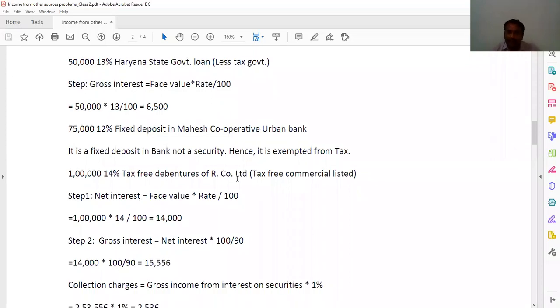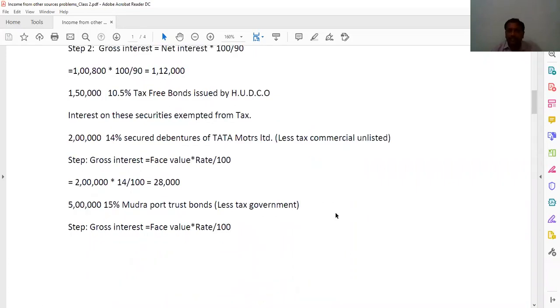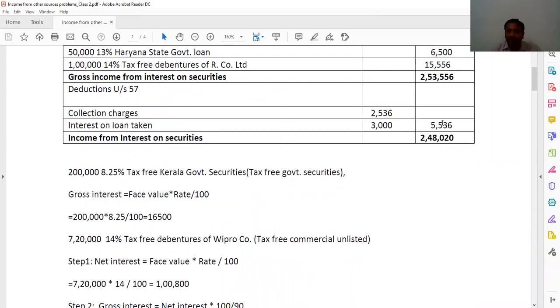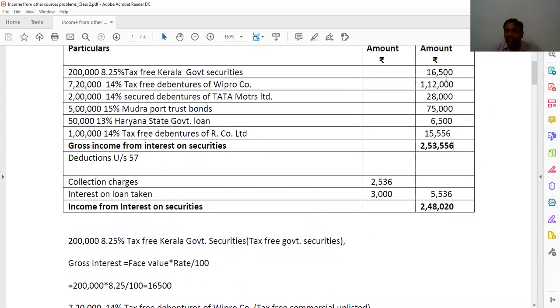And 1 lakh into 14% tax-free debentures of R Company Limited, tax-free. R means commercial listed, as mentioned in the question. So tax-free commercial listed, 2 steps. Net interest is equal to face value into rate by 100, 1 lakh into 14%, 14,000. Step 2, gross interest equal to 14,000 into 100 by 90, you are getting 15,556. That we wrote here.